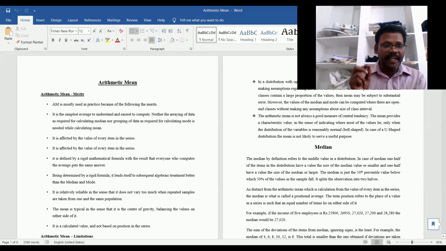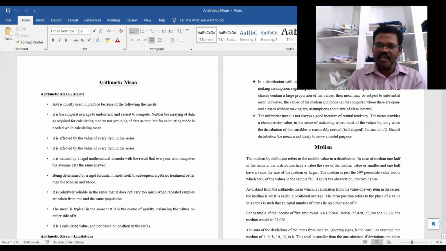Third, it is defined by a rigid mathematical formula, with the result that everyone who computes the average gets the same answer. Since there is a particular formula, in the individual series there may be two methods, the shortcut method and the indirect method, but whatever formula is used mathematically, we get the same value.